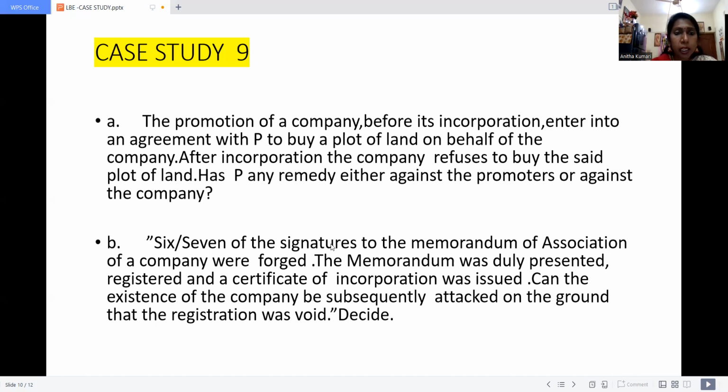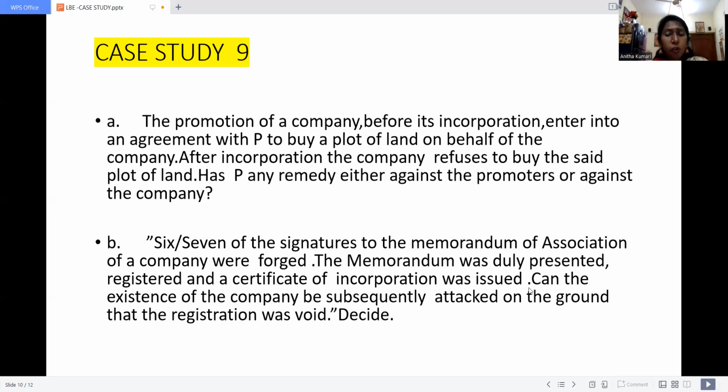Next. Six and seven of the signatures to the memorandum of association of a company were forged. The memorandum was duly presented and registered. The certificate of incorporation was issued. Can the existence of the company be subsequently attacked on the ground that registration was void? The given case again is coming under unit number 4, especially under the Companies Act 1956 and 2013.